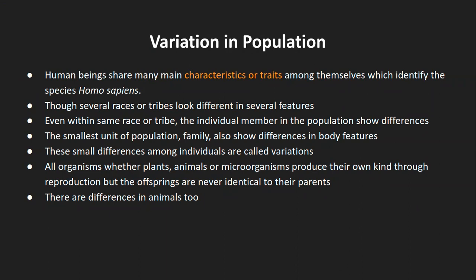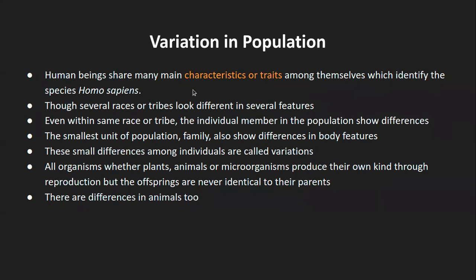Though we had seen it in the earlier classes, we'll just look at it with the specific aspect of genetics. So human beings share many characteristics or traits among themselves, which identify the species as Homo sapiens.